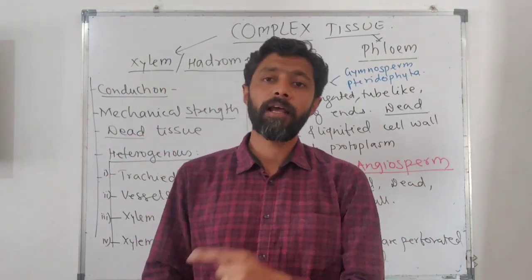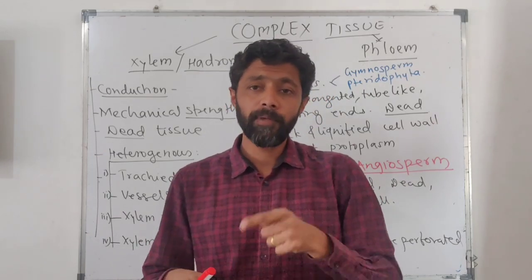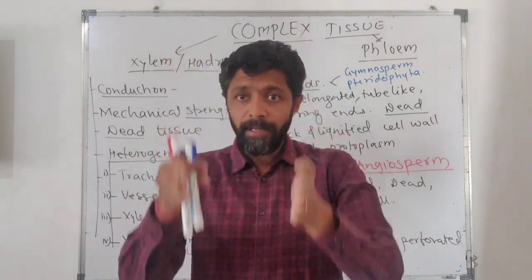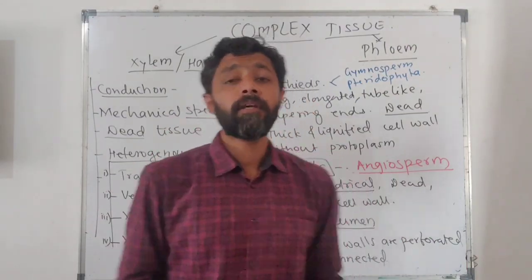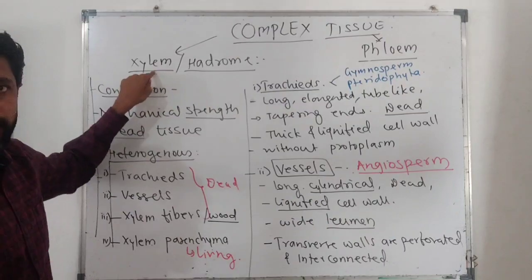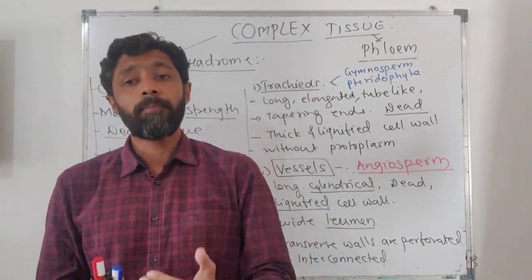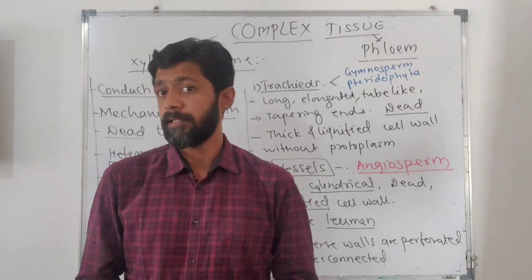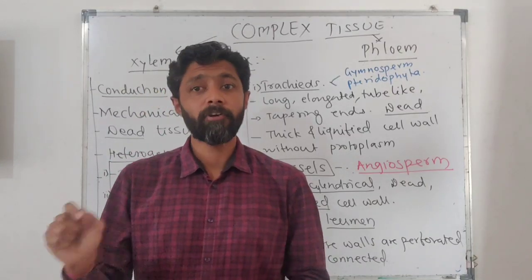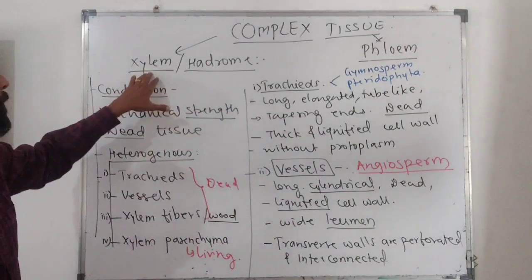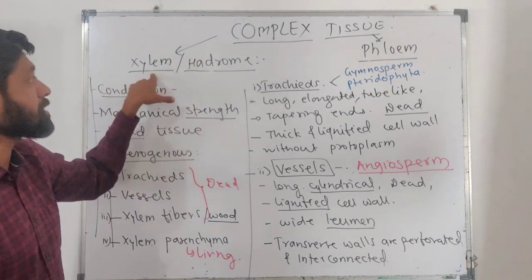That means the water that the roots absorb through the root hairs will come into the main axis of the plant, that is inside the root and then to the stem. This water that is absorbed in the root has to be conducted to the entire plant body. And in the plant, not only water is absorbed, but alongside water there is a presence of dissolved minerals in that, and we call it sap. So this sap will be conducted from the root to the entire plant body by these xylems.